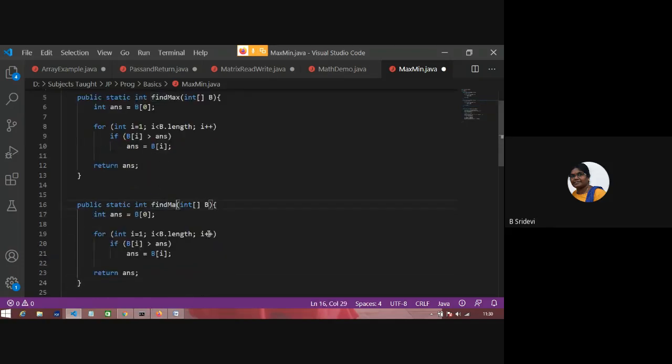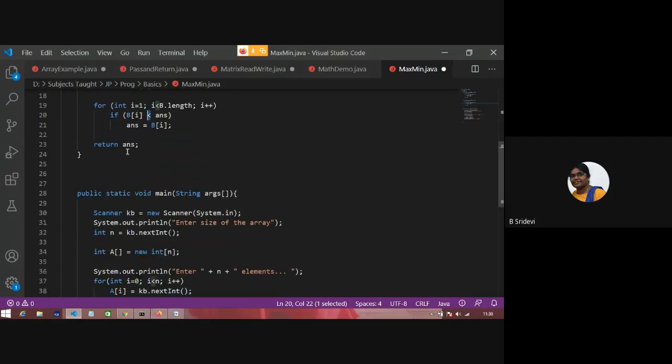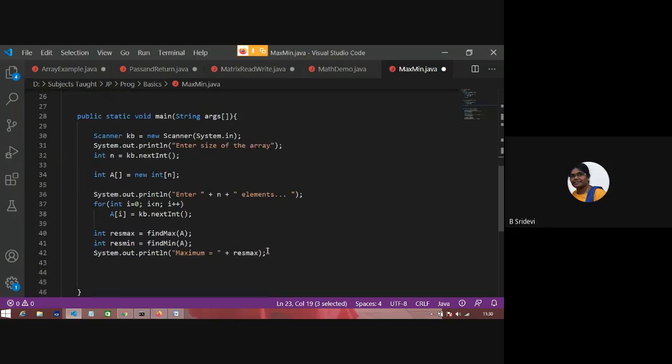Okay, so now I'm writing one more method to find the minimum. Same logic. Okay, I'll treat the first element as minimum. From second element to the last element, I'll compare. Whenever I find a smaller element than my temporary answer, then I'll make that small element my answer. Okay, I just changed the symbol, that's all. And that final answer I am returning. Okay.